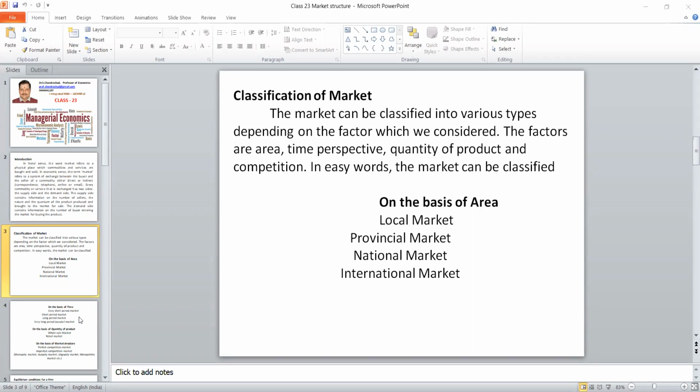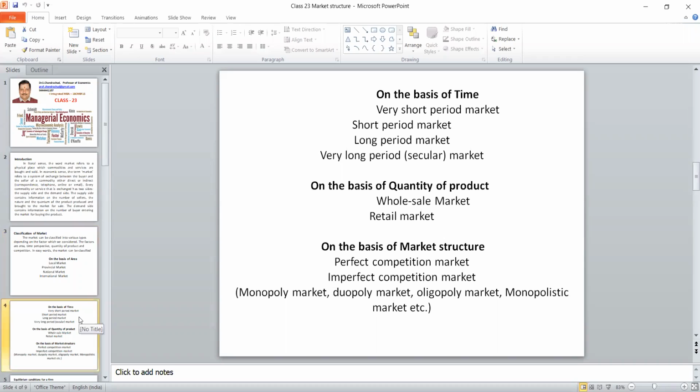Likewise, based on time, we classify the market into four categories. One is a very short period, that is day to day trade. Then a short period of a week, and a long period up to one year. And the last one is the secular market, which is a very long period. That is the stock exchange market. All these things, purposely they hold the position. That kind of market is called a very long period market.